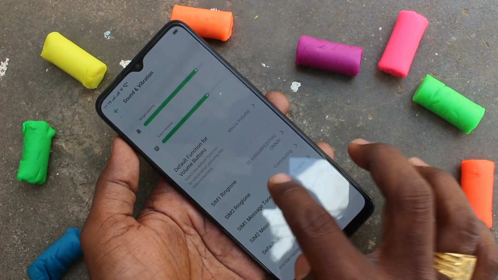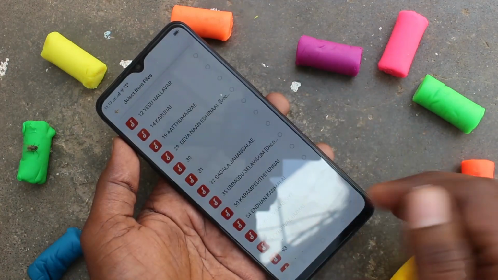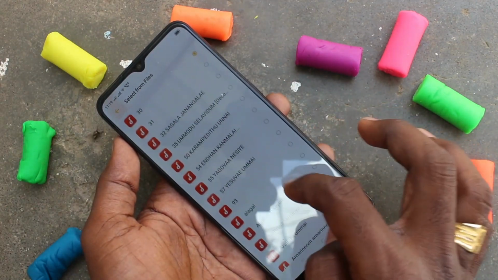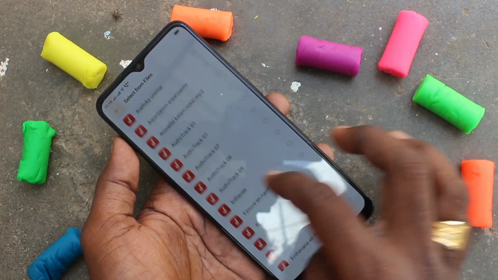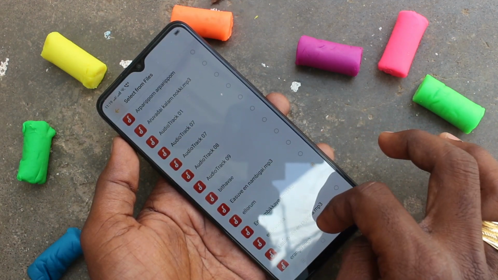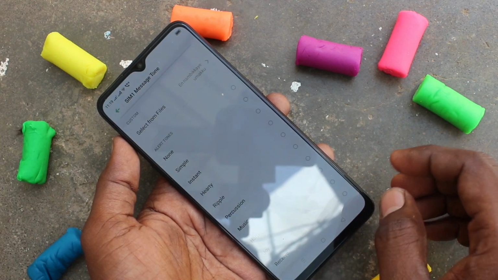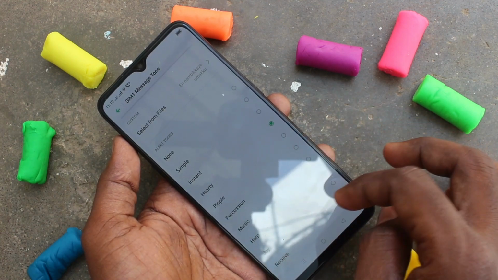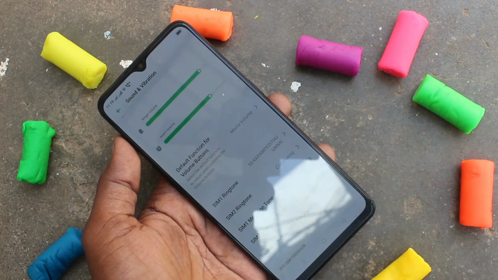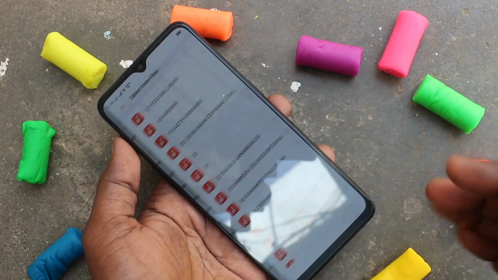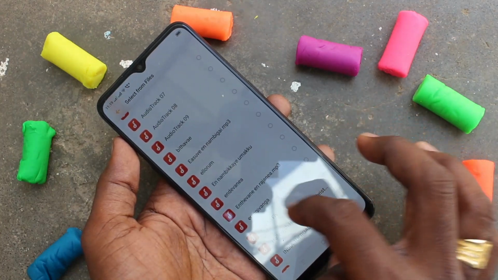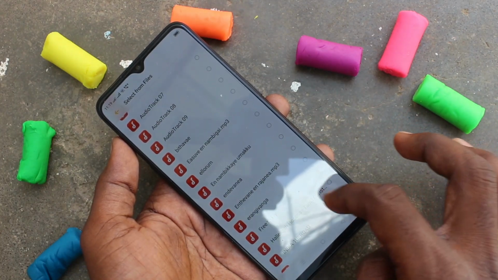The next is SIM1 message tone. This is also similar to what I have done for ringtone. Just pick up from local files or pick up from system ringtones. Next, SIM 2 message tone. Select from local files or select from system ringtones.